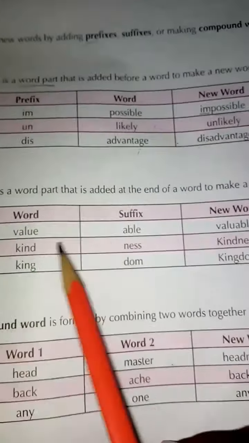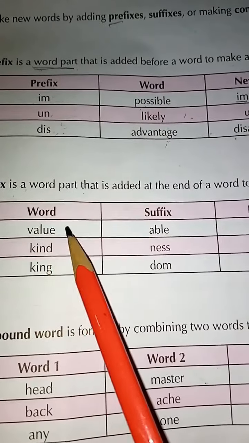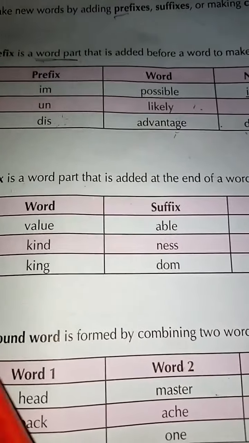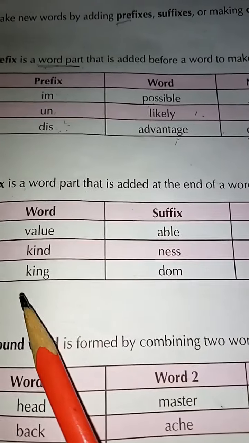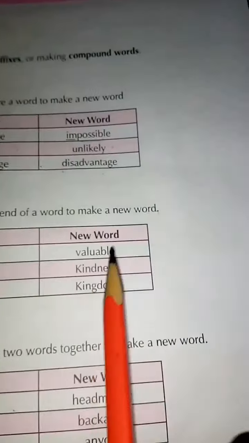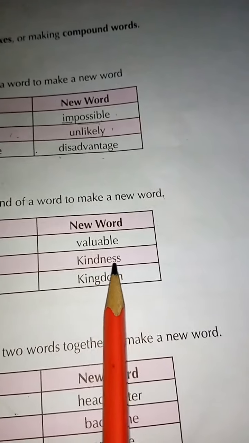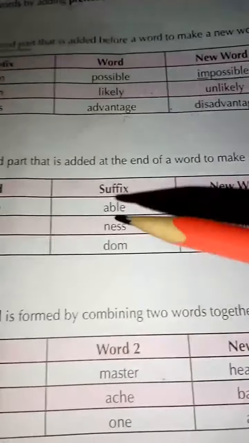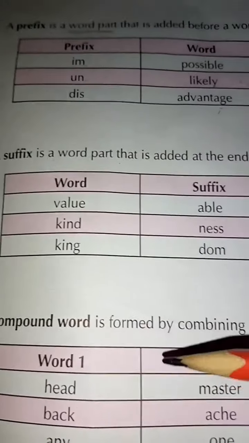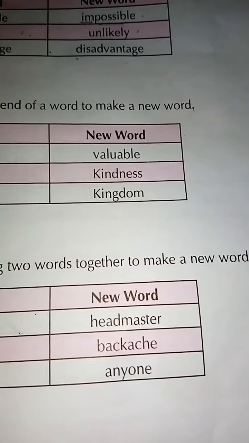For example, look at these examples. Word and suffix. Value, this is the main word, and able is the suffix. Value, able. Kindness, kingdom, ठीक है. These are the main words and these are the suffixes, and then they form a new word. Valuable, kindness, and kingdom. Then we have compound words. A compound word is formed by combining two words together to make a new word.